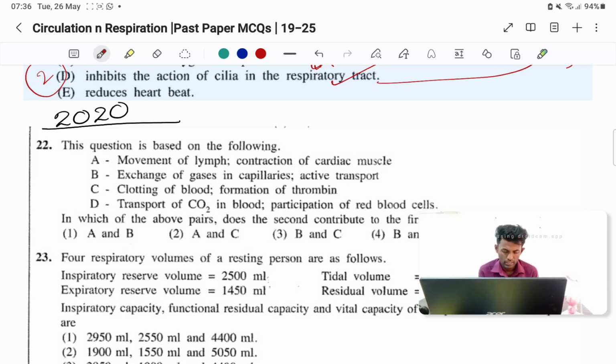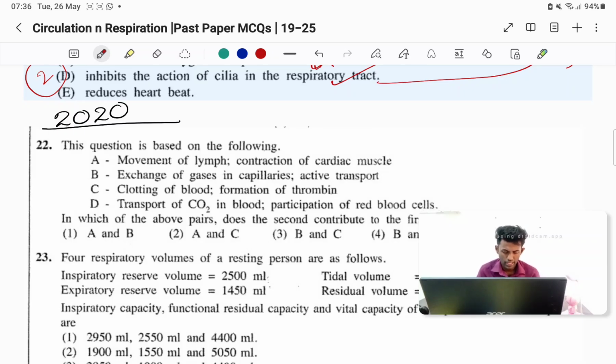What are the factors affecting this movement? Contraction of not cardiac muscles, right? What are the muscles? Skeletal muscles. And also there are valves. The valves block the pathway in the downward direction and always open in the upward direction. That also helps the movement of lymph.